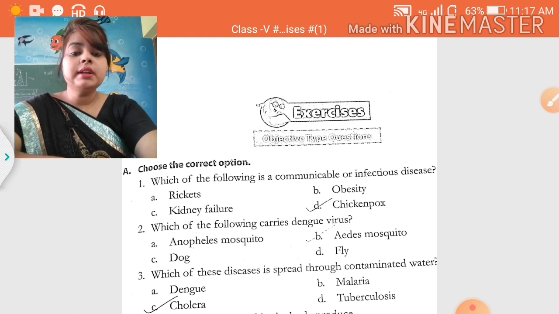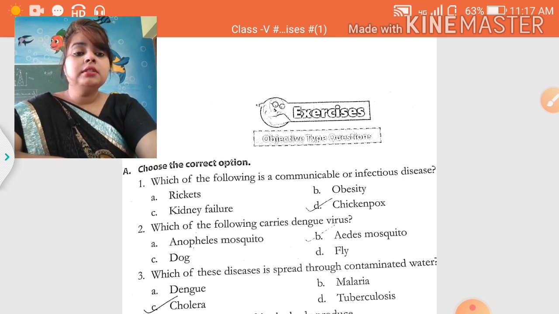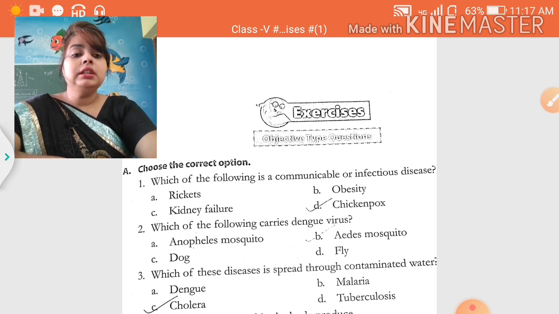Is obesity an infectious disease? No, this one is also a wrong answer because just a few minutes ago I explained that obesity is caused due to too much junk food. Is kidney failure communicable? No, it is also a non-communicable disease. So, the correct answer is chickenpox. Chickenpox is a communicable disease.